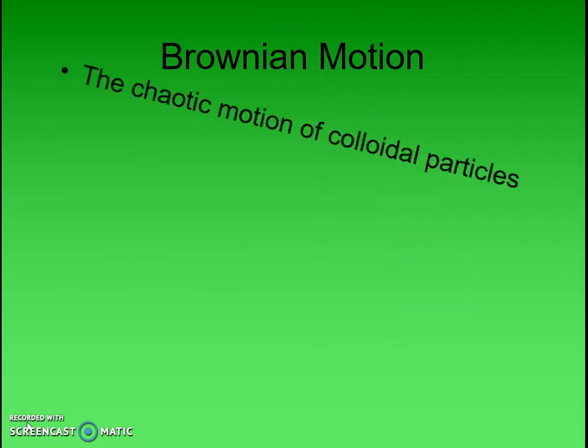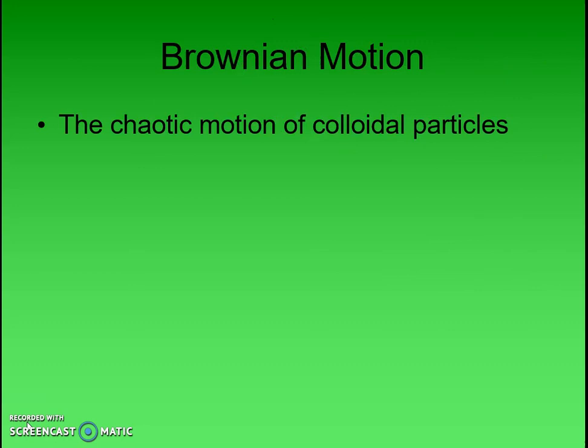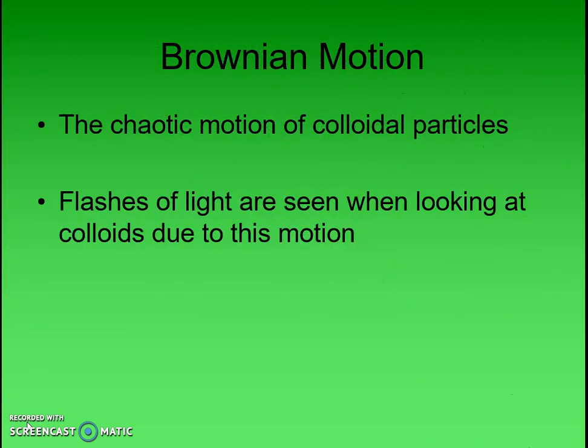Both colloids and suspensions also exhibit what we call Brownian motion. As the particles are chaotically moving around, we're able to see that motion as that light shines on through, and you see those flashes or scintillations of light because of how those particles are bouncing around off each other. And as these particles collide with each other and they reorient and rotate, that's why you catch these flashes of light, because of the way they collide with each other and catch the light just right.